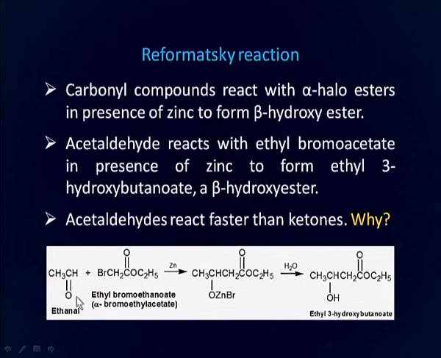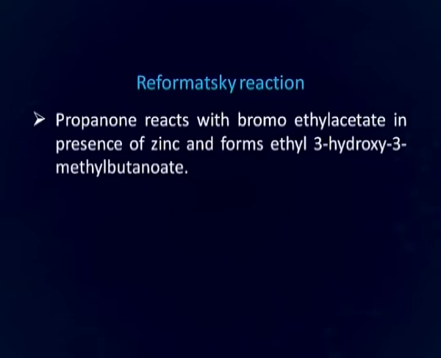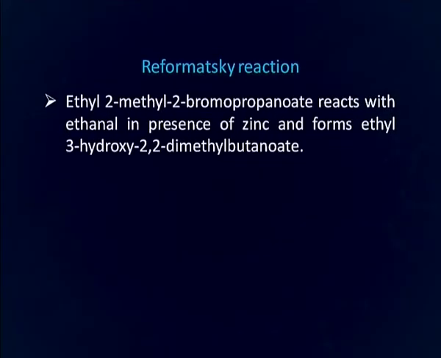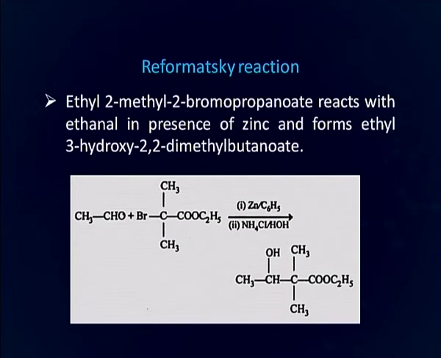In this example, we are starting with acetaldehyde reacting with ethyl bromoacetate to generate this ethyl 3-hydroxybutanoate, a beta hydroxy ester. Propanone reacts with ethyl bromoacetate in presence of zinc and forms ethyl 3-hydroxy-3-methylbutanoate as the product. In another example, ethyl 2-bromo-2-methylpropanoate reacts with acetaldehyde in presence of zinc and forms ethyl 3-hydroxy-2,2-dimethylbutanoate as the product as a result of Reformatsky reaction.